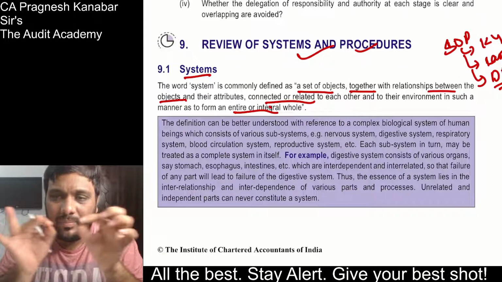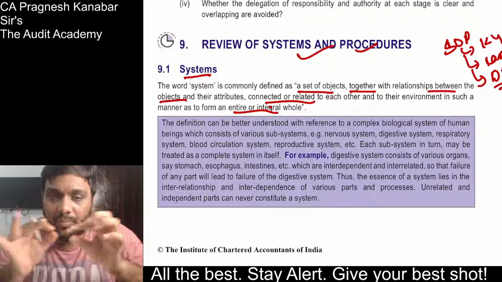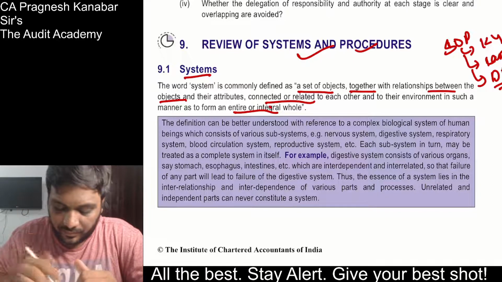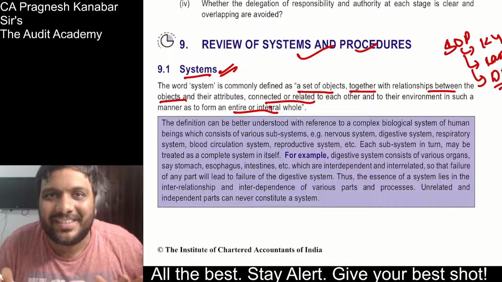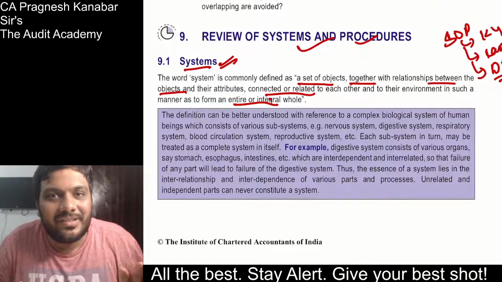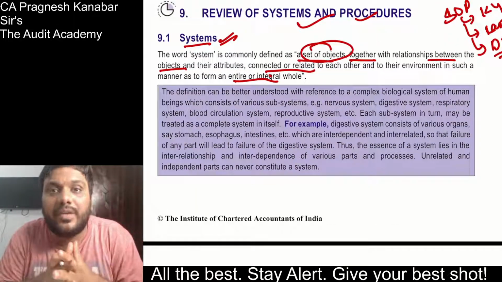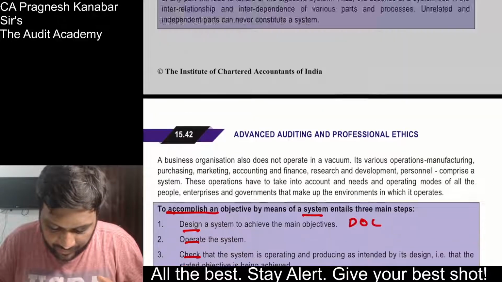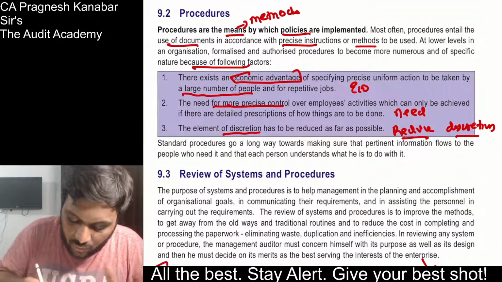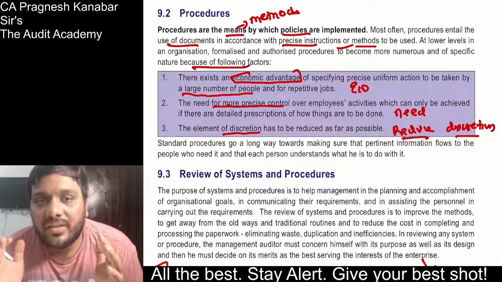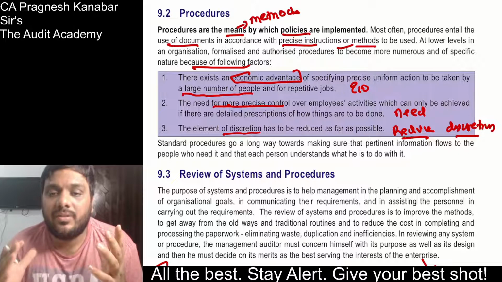A procedure is always for a particular thing, to be performed by a large number of people. Whereas a system is a collection of procedures, which makes the overall internal control system in an entity. So a set of objects, when they come together, creates a system. Whereas a procedure is mostly for a particular area which needs to be standardized to be performed by a large number of people.